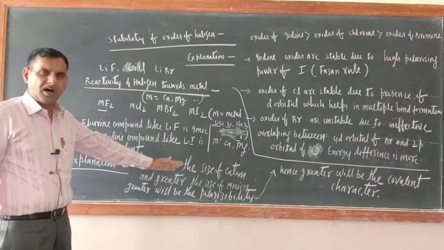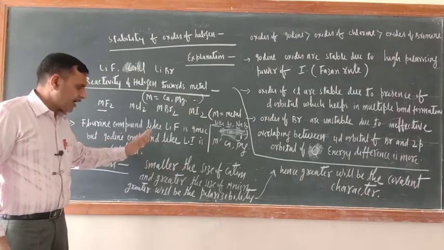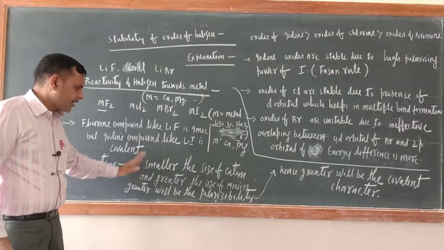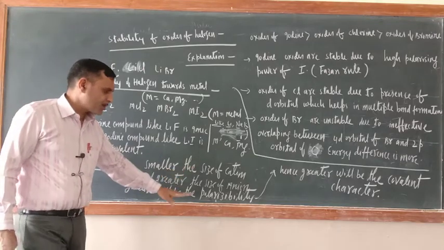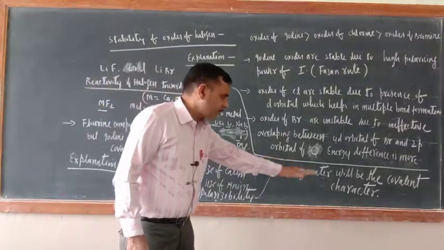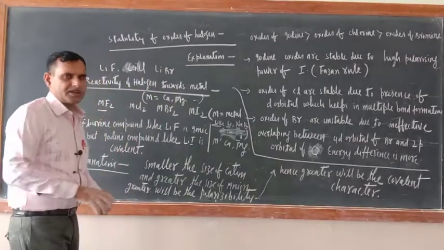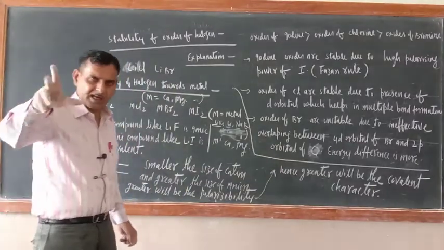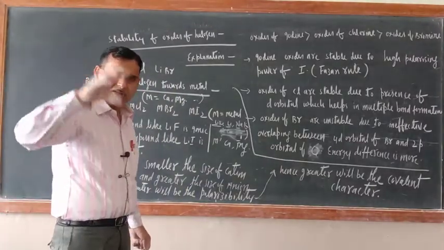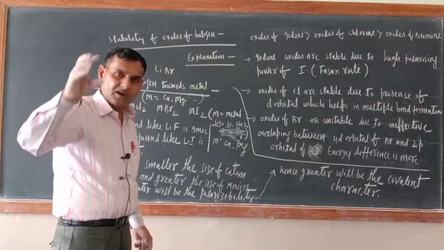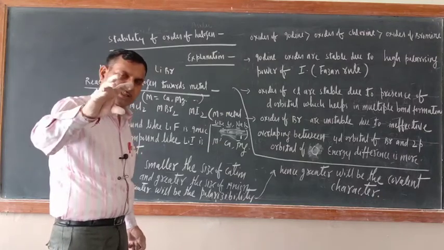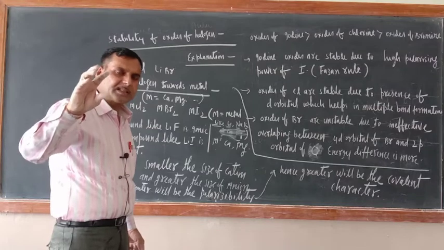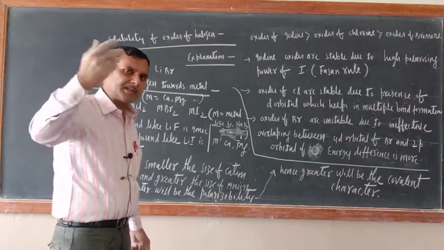Explanation: the smaller the size of the cation and the greater the size of the anion, the greater will be the polarizability, hence the greater will be the covalent character. Now try to understand. Iodine is the anion, its size is large, so its polarizability is more, while the size of the cation, that is lithium, is small, so its polarizing power is high.